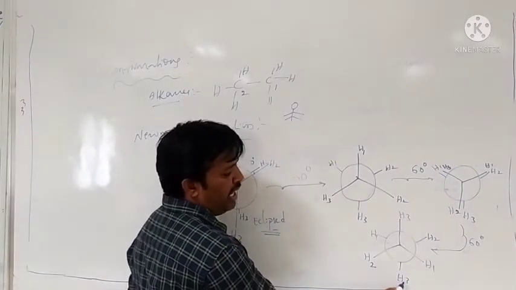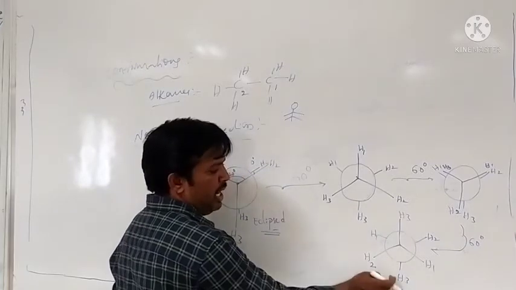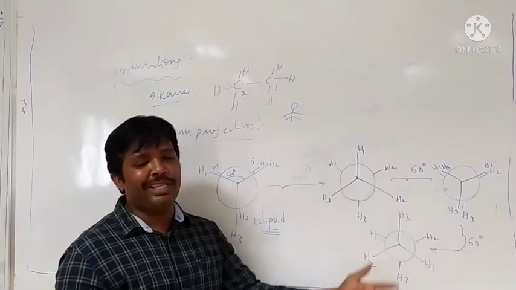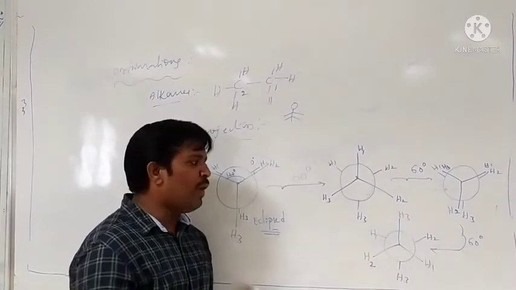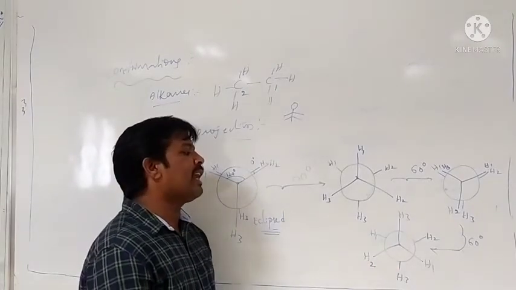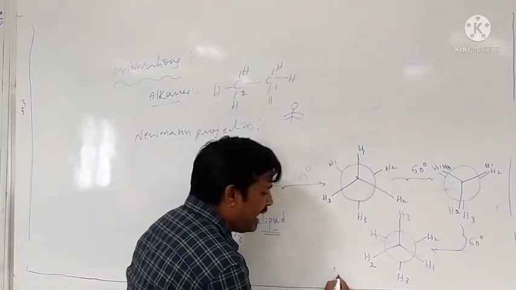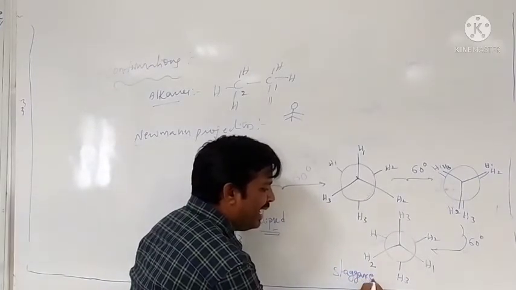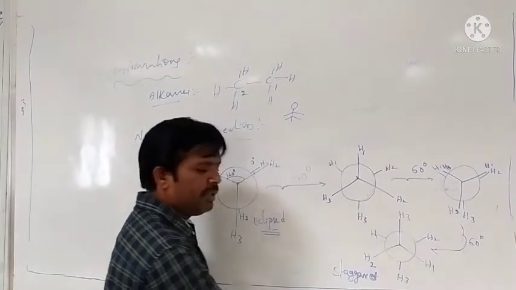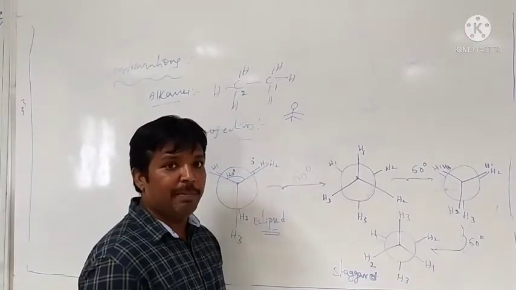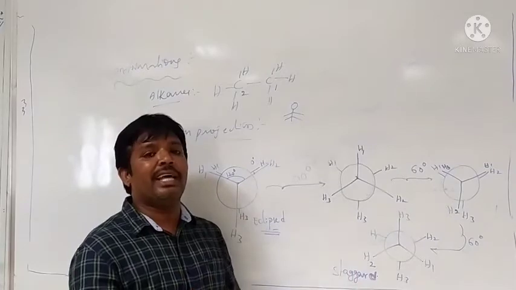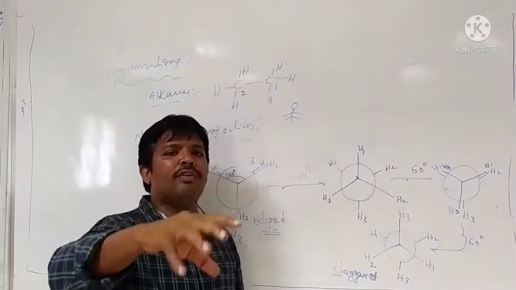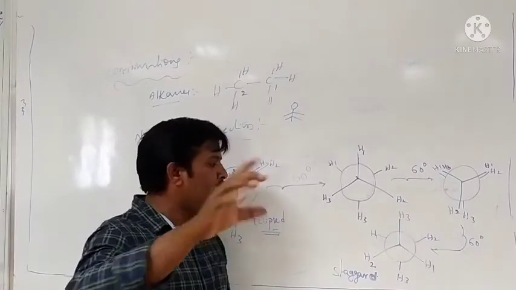And exactly opposite to this, H2, H3, H1, the hydrogens are very far away from each other.